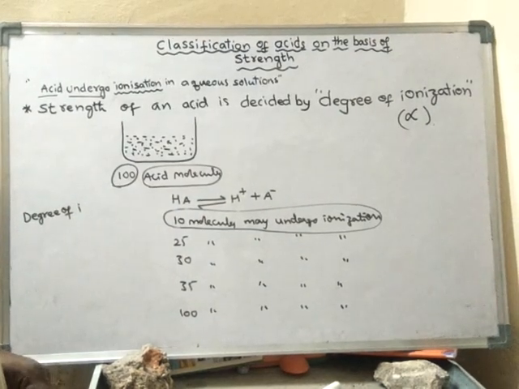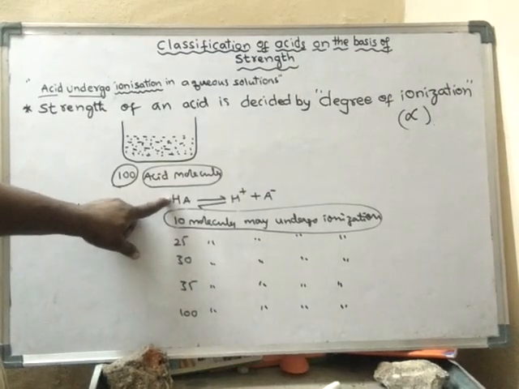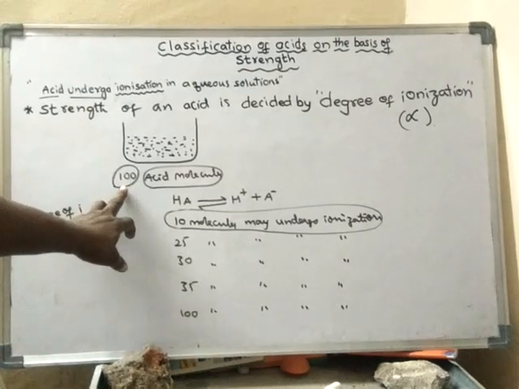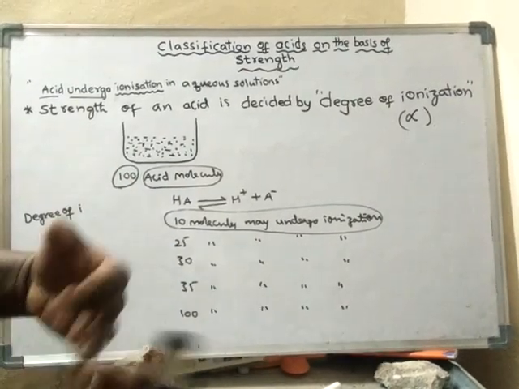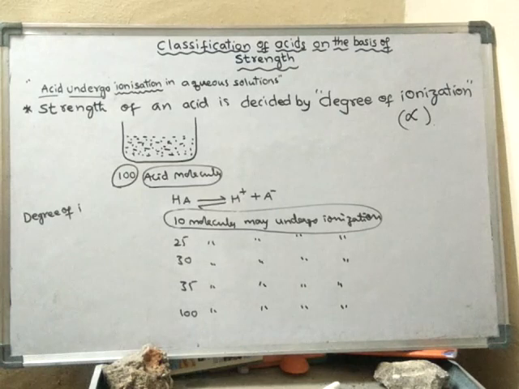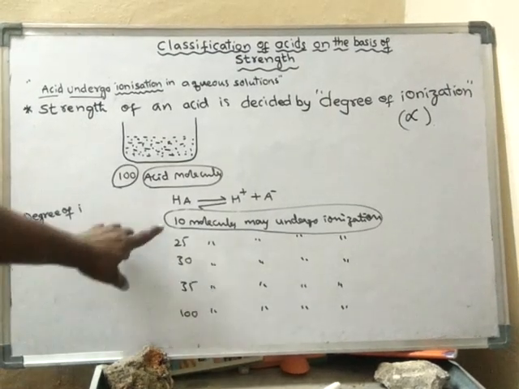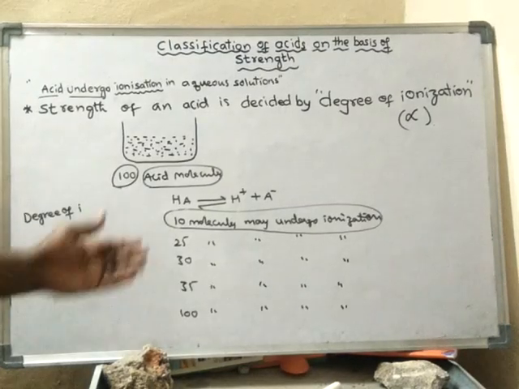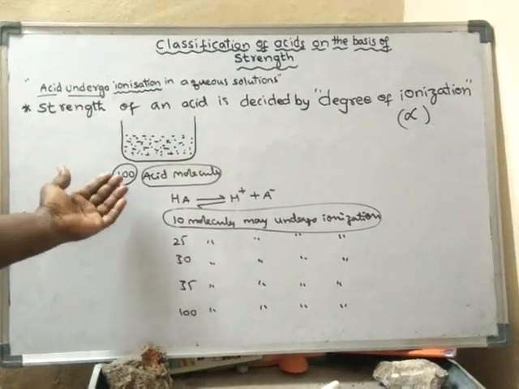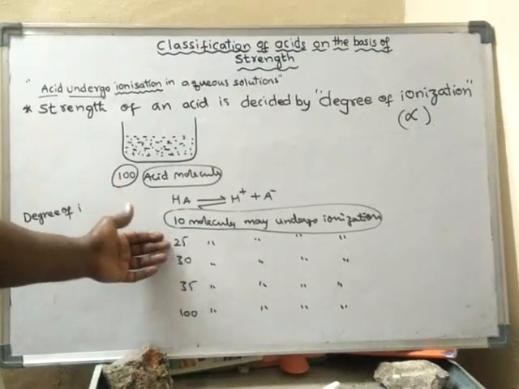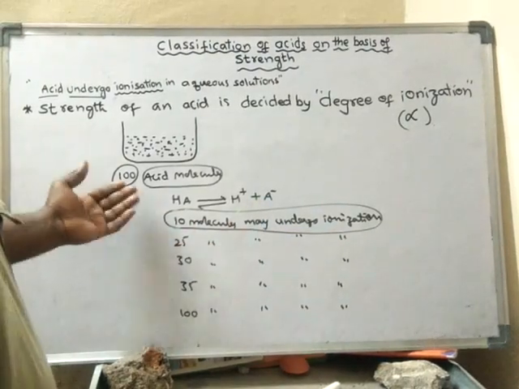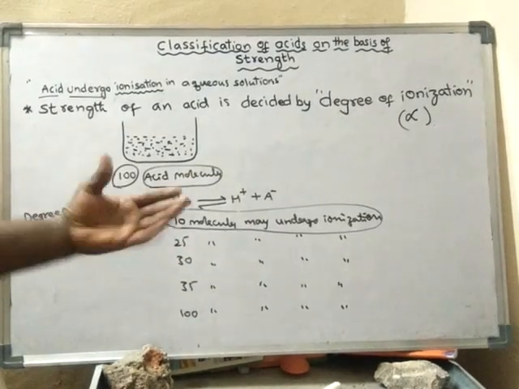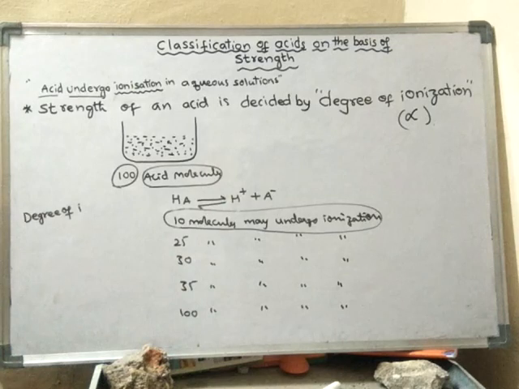It is not compulsory that all 100% of the molecules undergo ionization. In some cases, only 10 molecules may undergo ionization. In some cases, 25 molecules out of 100, or 30 molecules may undergo ionization, and other molecules remain unionized.